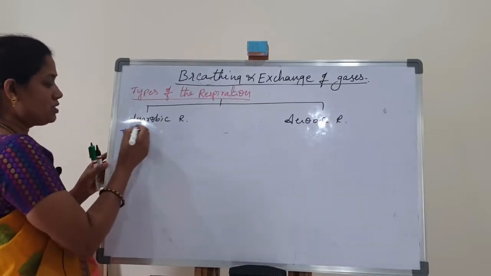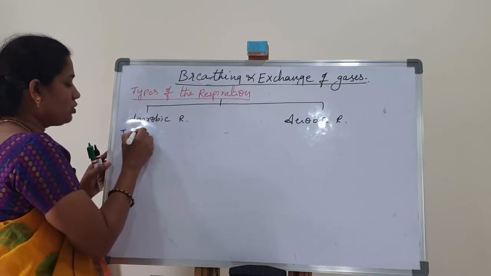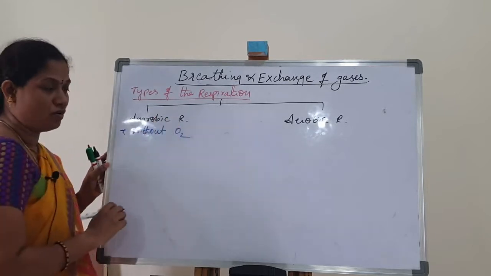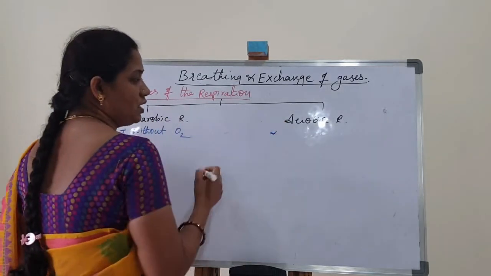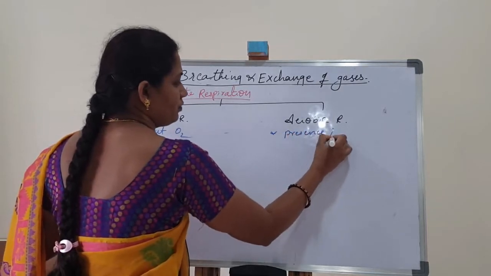Anaerobic respiration means this respiration takes place without oxygen. Aerobic respiration takes place in the presence of oxygen.